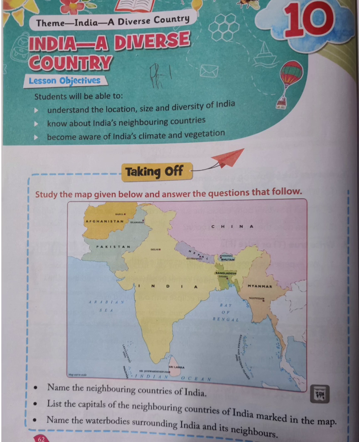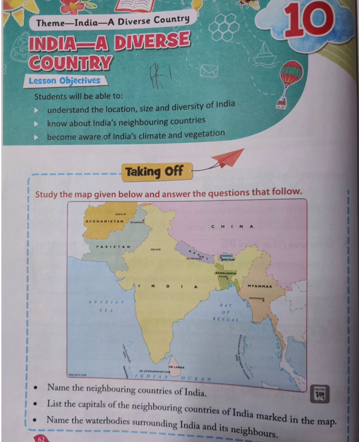Answer to the first question is: the neighboring countries of India are Sri Lanka, Pakistan, Afghanistan, Nepal, China, Bhutan, Bangladesh and Myanmar. So for the second answer, you can see the capitals marked in this map. And for the third answer, the water bodies are Indian Ocean, Bay of Bengal, Arabian Sea.